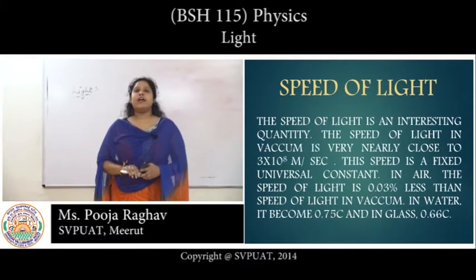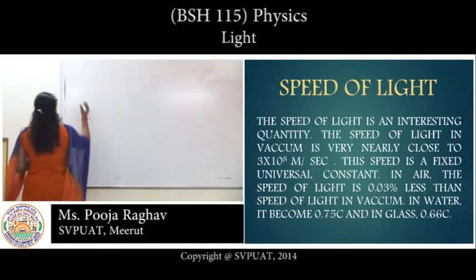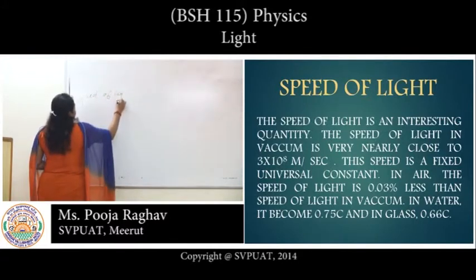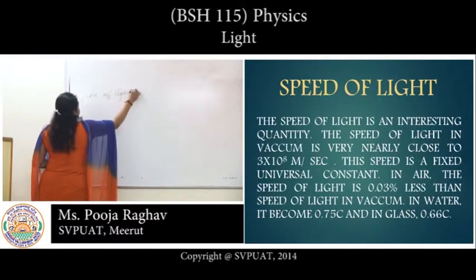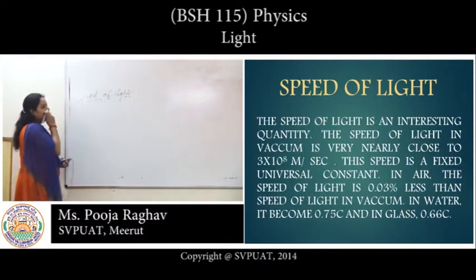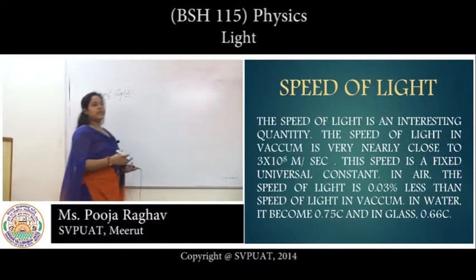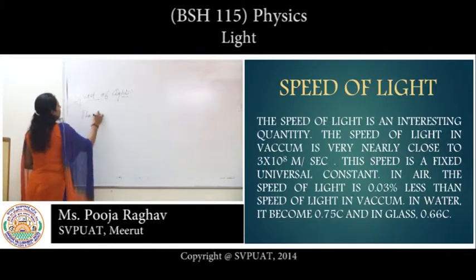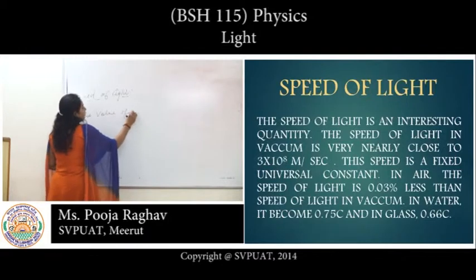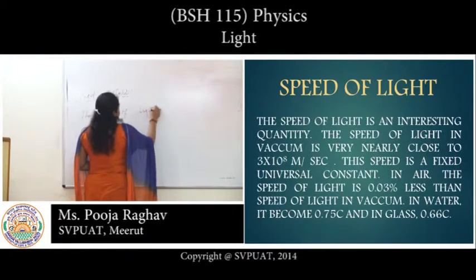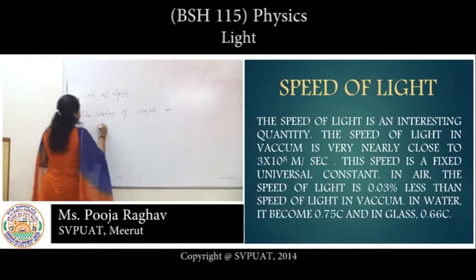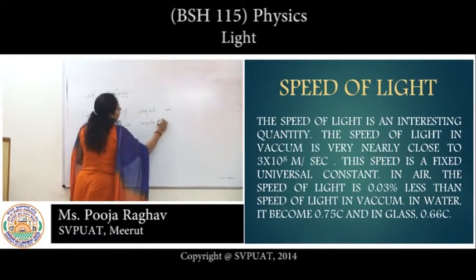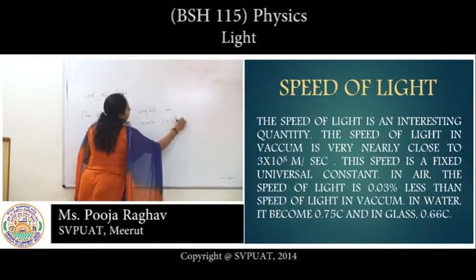And the next topic is the speed of light. What is the speed of light? The speed at which light travels is called the speed of light. The value of the speed of light in vacuum is approximately 3 into 10 to the power 8 meter per second.